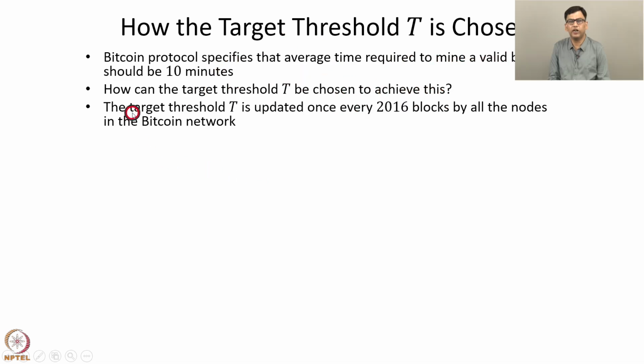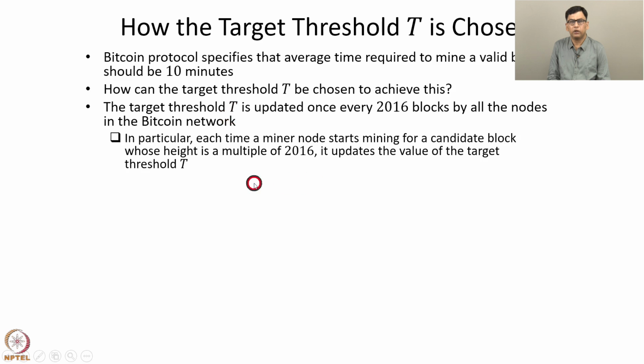So one rule is that the target threshold T is updated once every 2016 blocks by all the nodes in the Bitcoin network. In particular, each time a node starts mining for a candidate block whose height is a multiple of 2016, then it updates the value of the target threshold T.